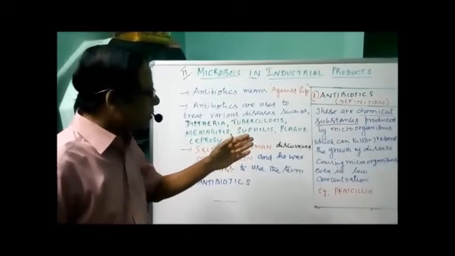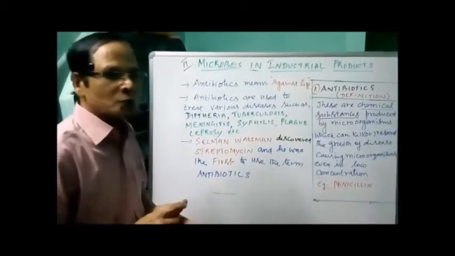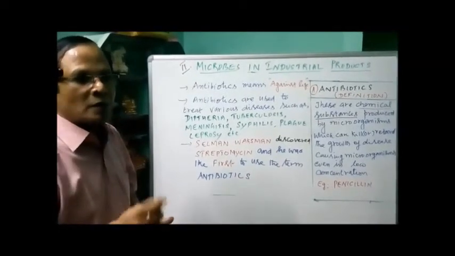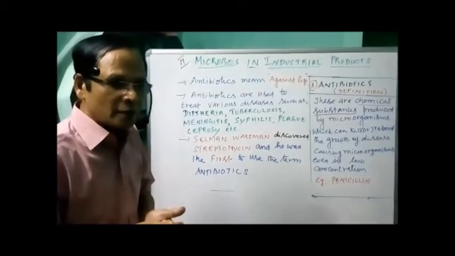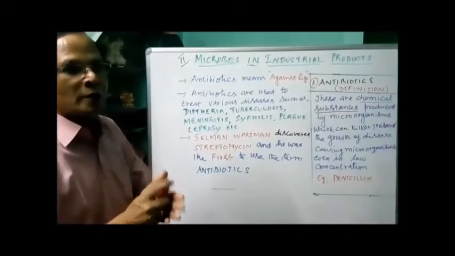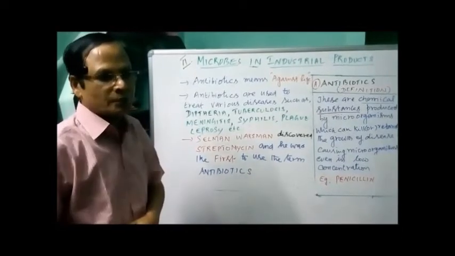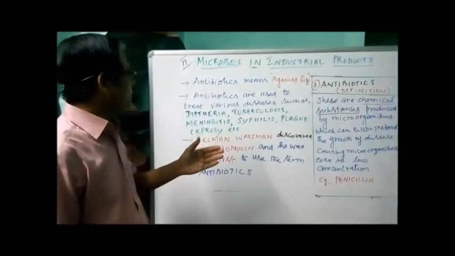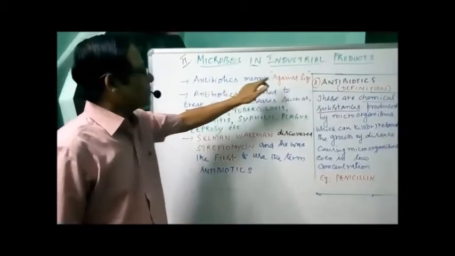So these are chemical substances produced by some microorganisms which are detrimental or harmful to other microorganisms, either by killing or retarding the growth of other disease-causing microorganisms, even in low concentration. That's why the name is given antibiotics. Antibiotics means against life.